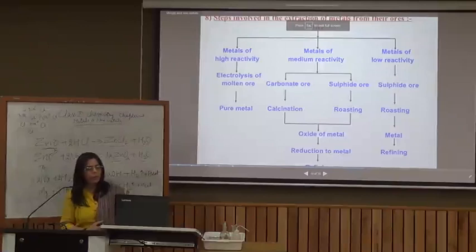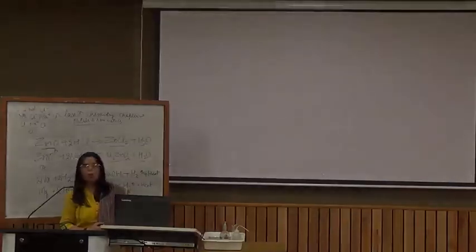So if it was a carbonate ore, it is calcined. Process of calcination, that is heating the ore strongly in the absence of air is calcination, and heating the ore strongly in the presence or in the sufficient supply of air is known as roasting. So sulfide ores are roasted to convert into oxide, and carbonate ores are calcined to convert into oxides.